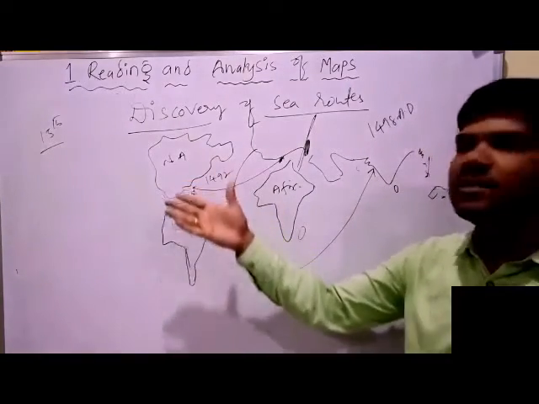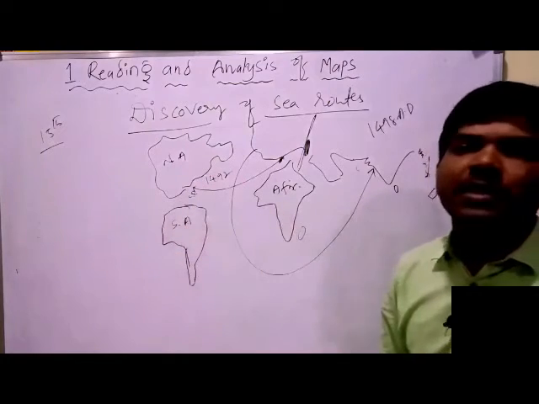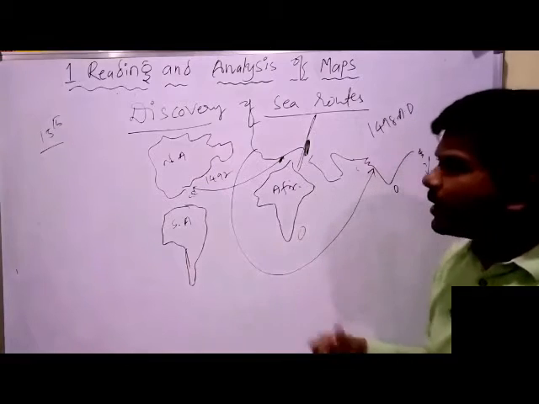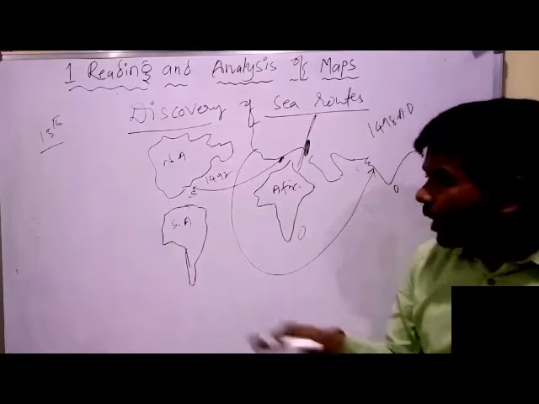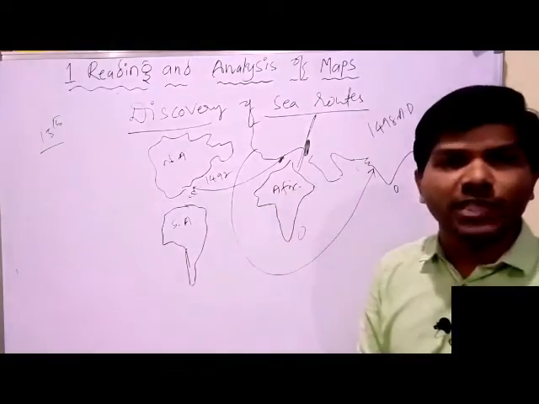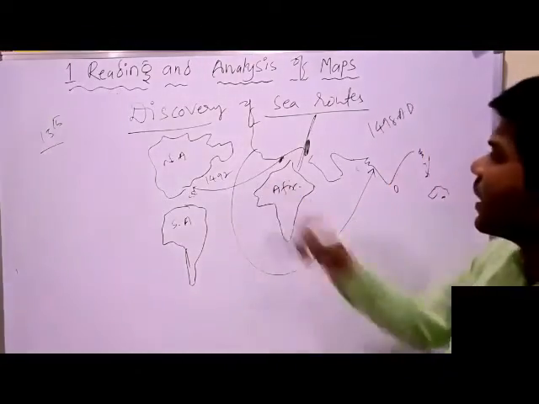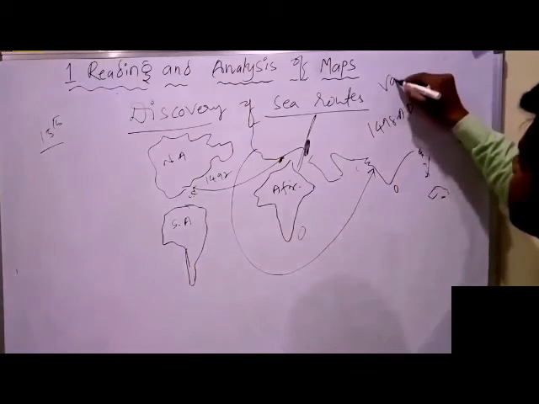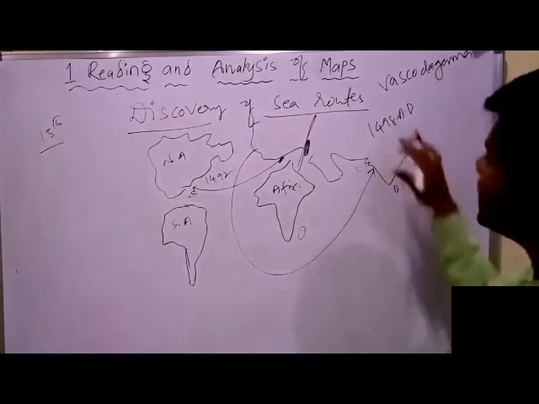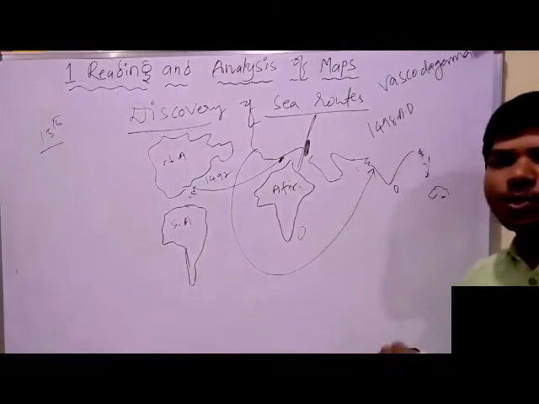Finally, that expedition led to the discovery of the sea route to America. So these things also happened in the 15th century. Columbus's expedition led to the discovery of the sea route to America, and Vasco da Gama in 1498 discovered the sea route to India.